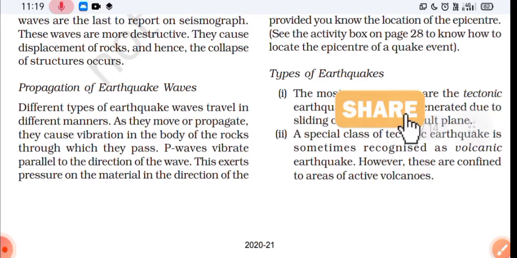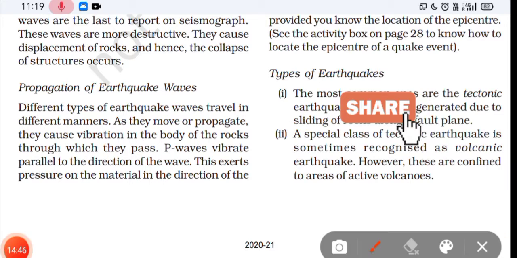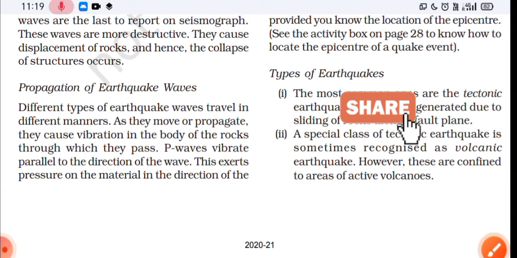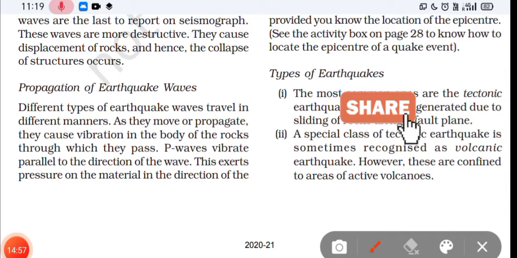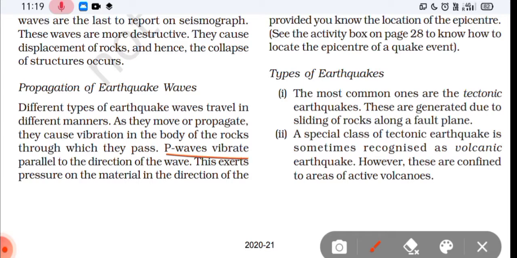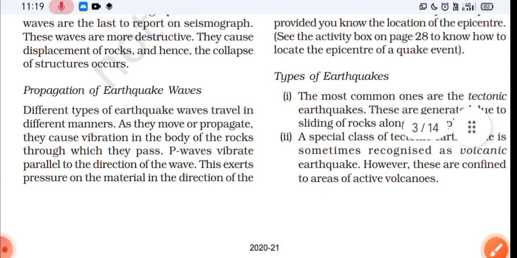Propagation of earthquake waves. How are earthquake waves propagated? Different types of earthquake waves travel in different manners. As they move or propagate, they cause vibration in the body of the rocks through which they pass. So they cause vibration, okay. P waves vibrate parallel to the direction of the wave. I just told you these in pointer form. I'm going through every point line by line, just for your satisfaction, so I should not miss any point, okay.